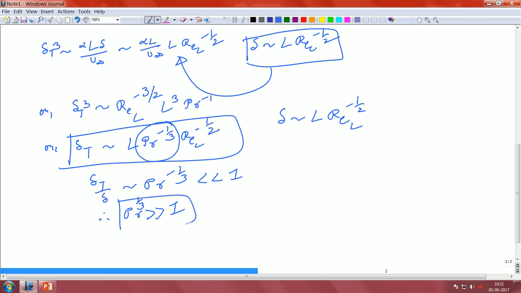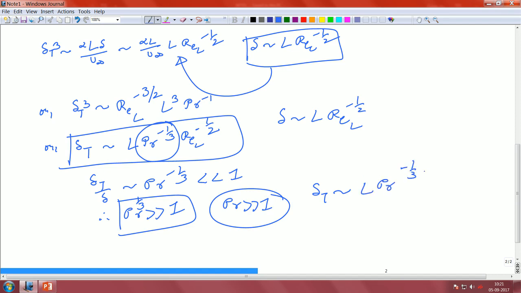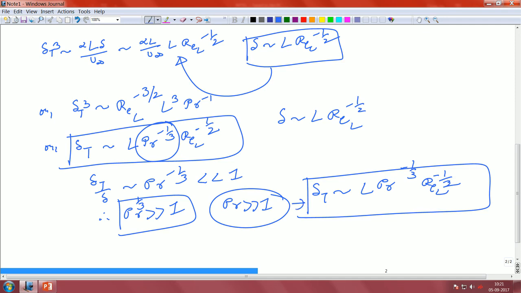So, for Prandtl number much greater than 1, delta T or the thermal boundary layer thickness scales as this, only for this. Now, once again this factor, as we said earlier, is a scaling argument. So, that factor that sits in front of it is still basically unknown. For that we require a proper full fledged solution of the entire equation.